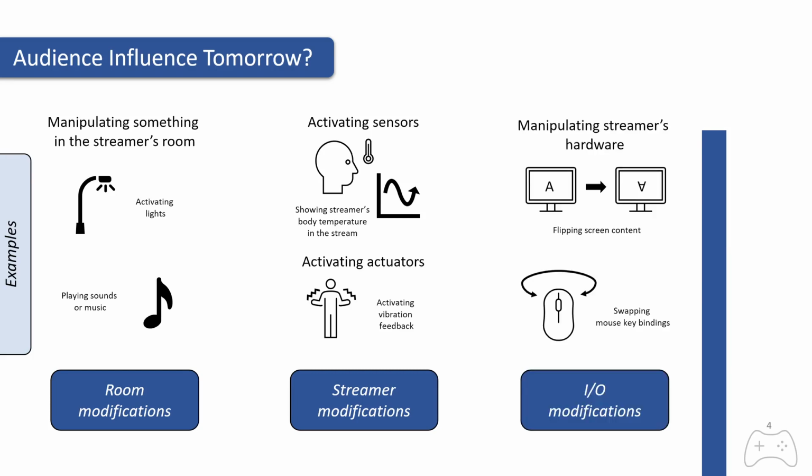Finally, I/O modifications would cover the streamer's hardware. The audience, for example, would be able to flip the streamer's screen content or to swap key bindings while the streamer is playing games. Given these examples, you might now understand why we named the paper Streamer Cell.